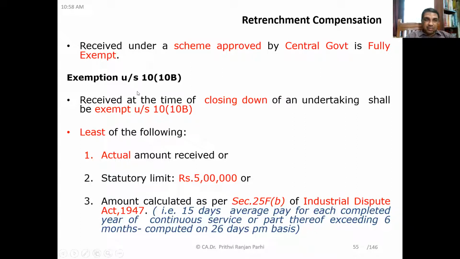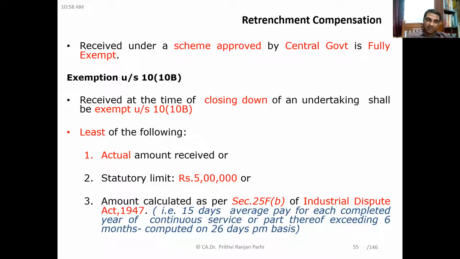Yes, sir. Okay. What are these three limits? First amount is the actual amount received. So please see how much is actually received. Second is the statutory limit, which is 5 lakh in case of retrenchment compensation. Point number 3, amount calculated as per section 25FB of the Industrial Disputes Act 1947.